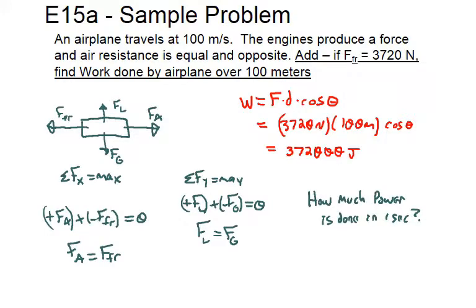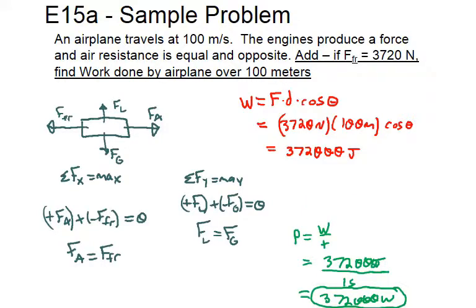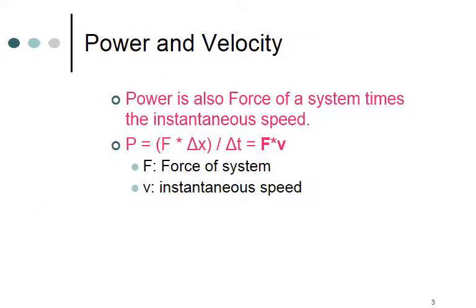So how much power is done in 1 second? If we take the work, which is the 372,000 joules, we divide it by the time in seconds. It turns out in this case the power output is the same as the work, because in 1 second it's going 100 meters. It would be different if it was going faster or slower.